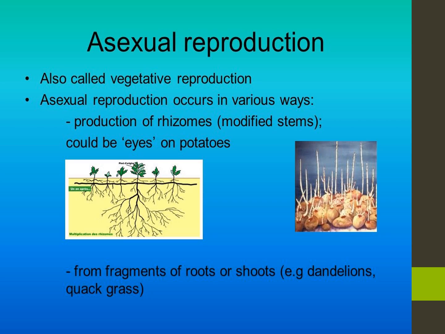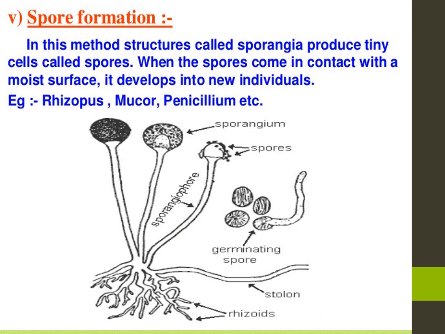Here, production of rhizomes, which are modified stems. See the picture. The rhizomes are there. From the potato eyes, a new plant will grow. From fragments of root and shoot, dandelion, quack grass. That is like asexual reproduction. Next one we have to see is spore formation.